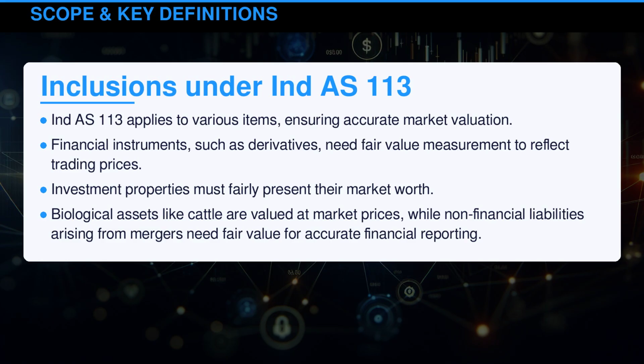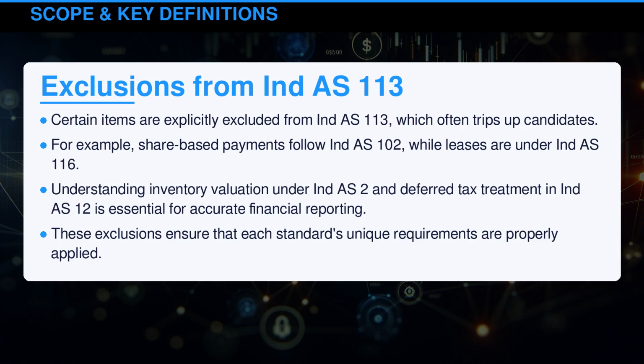financial reporting. Certain items are explicitly excluded from Indian Accounting Standard 113, which often trips up candidates. For example, share-based payments follow Indian Accounting Standard 102, while leases are under Indian Accounting Standard 116. Understanding inventory valuation under Indian Accounting Standard 2 and deferred tax treatment in Indian Accounting Standard 12 is essential for accurate financial reporting. These exclusions ensure that each standard's unique requirements are properly applied.